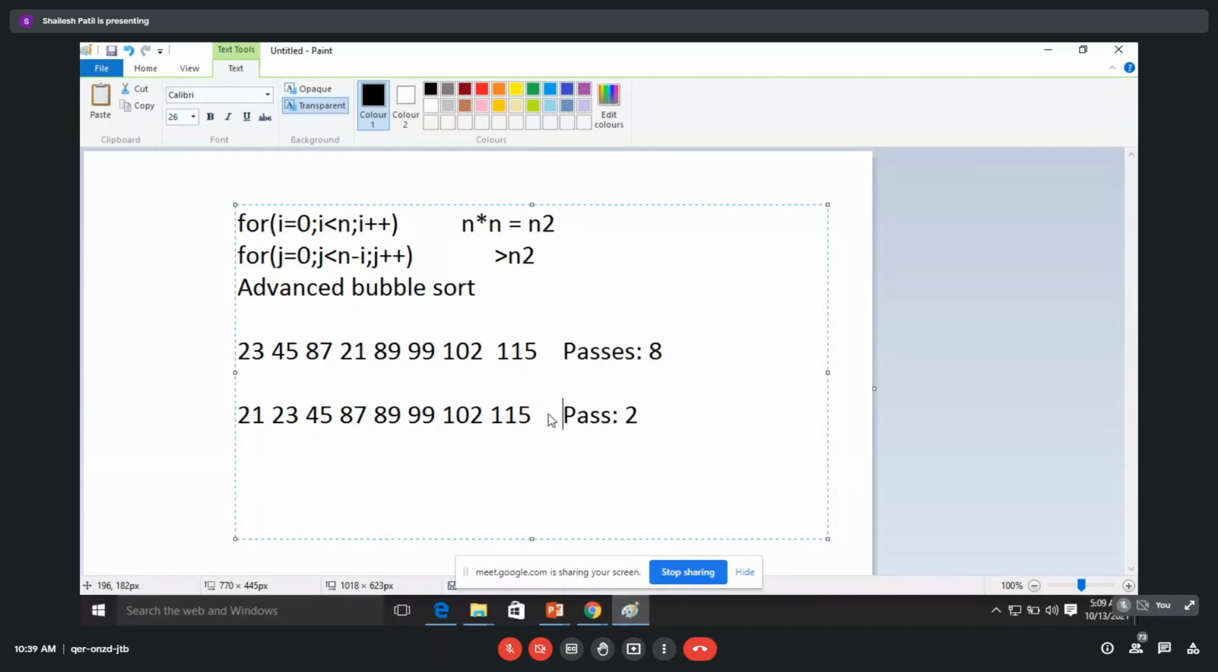Everyone agrees with this. If at pass 2 my whole array is sorted, why go for the upcoming passes, pass number 3 to 8? That is what we have to save. So anybody tell me how we can save this logically? How can we identify that all elements are sorted?